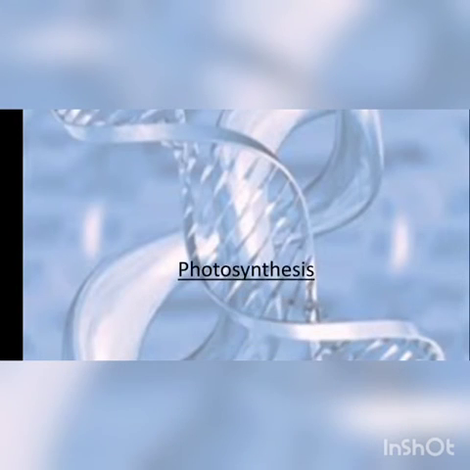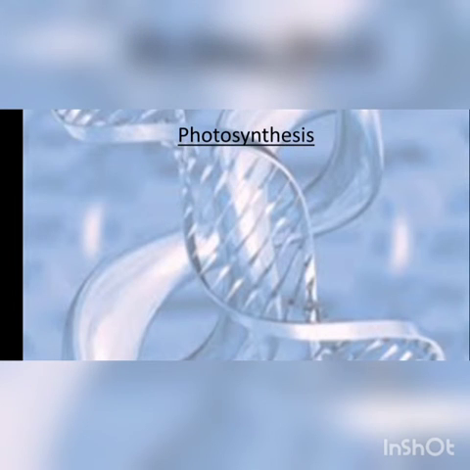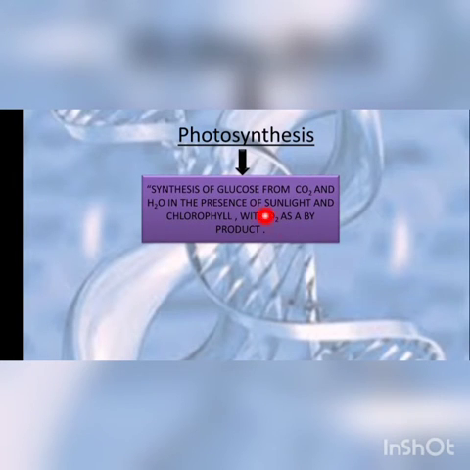Photosynthesis. It is an important component of bioenergetics and a very important process, that is an anabolic process. So let's see its definition. Photo means light and synthesis means formation. This is the process in which glucose is synthesized from carbon dioxide and water molecules in the presence of sunlight and chlorophyll, a green pigment, and oxygen is released as a byproduct.